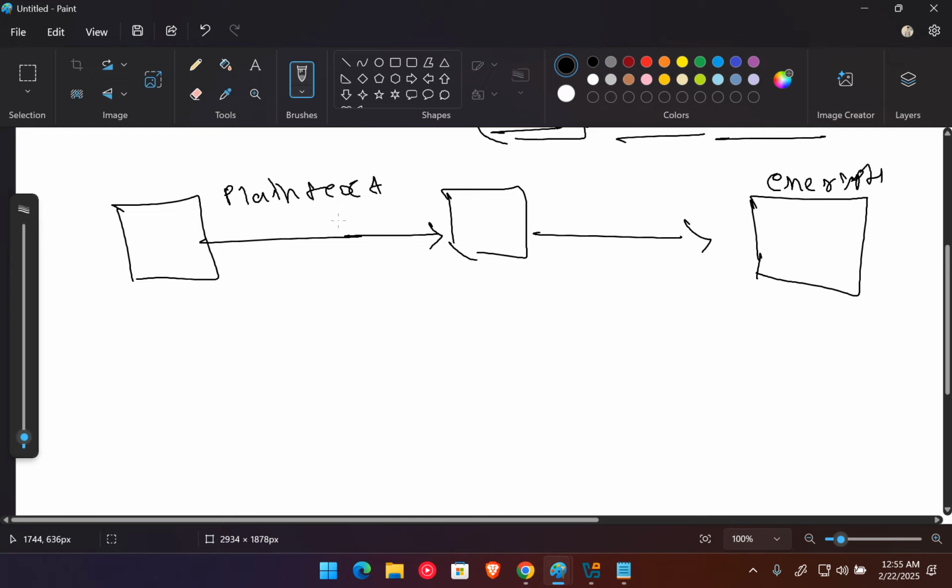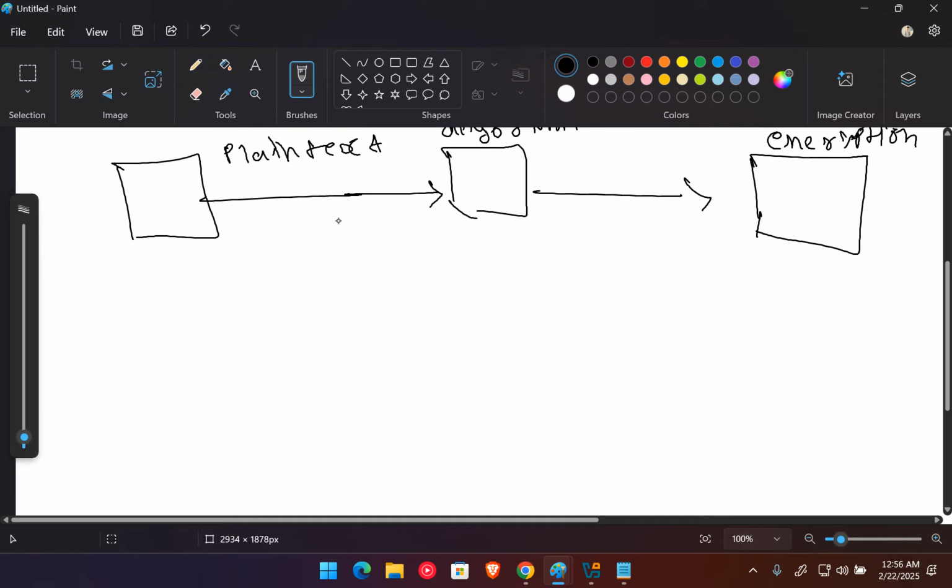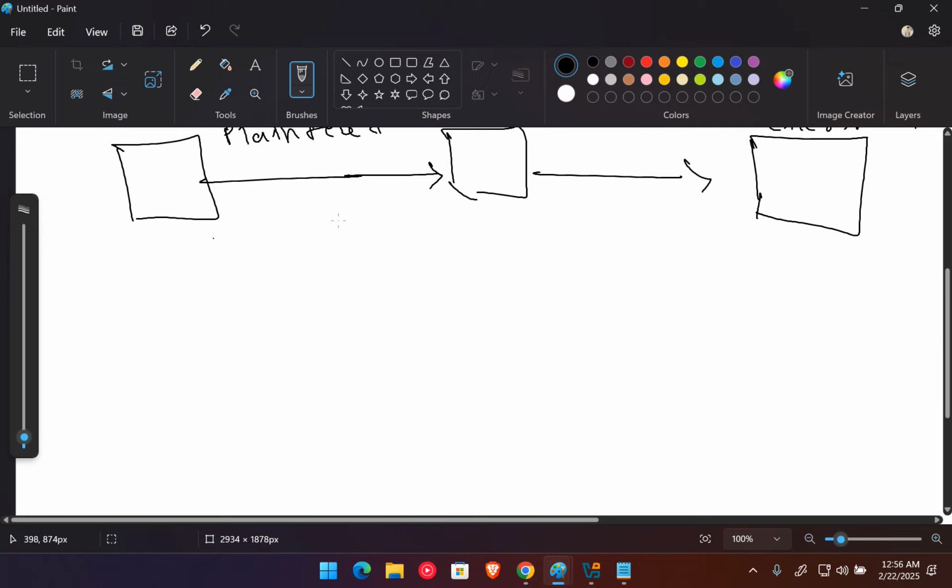We lock this file using some kind of process, and this process is mainly known as an algorithm. There are lots of algorithms available in this world through which we can encrypt the file or encrypt the data. Mainly we have the AES algorithm available, then we have DES, another algorithm. There are lots of differences between them, like if we have some important data where the speed of encryption doesn't matter, like after encrypting we also need to access the data.